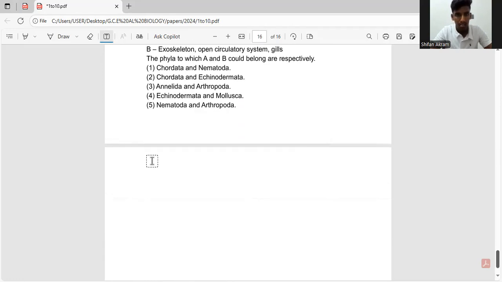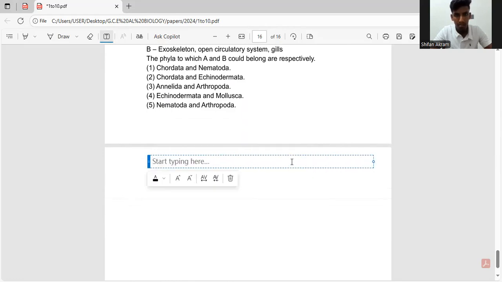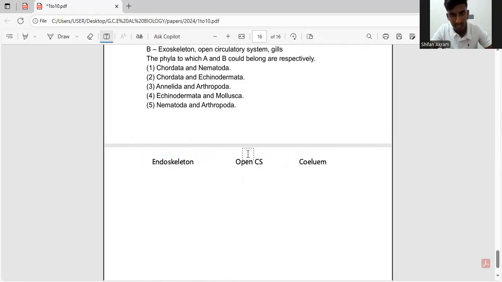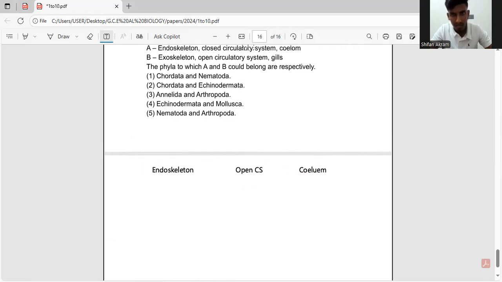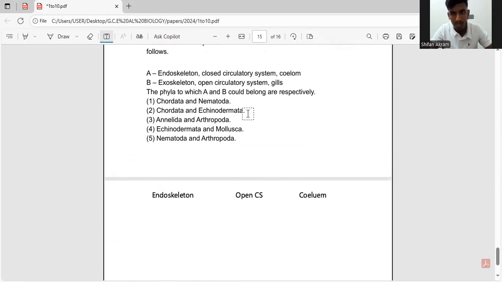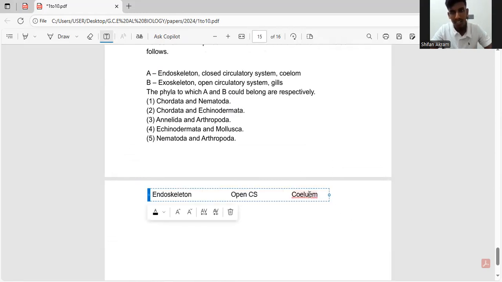so we'll write it down so that you guys can understand it properly. So first they're talking about the endoskeleton, right? The endoskeleton, closed circulatory system, and a coelom. Okay, is this spelling correct? What am I doing? No, it's wrong. Coelom, right?